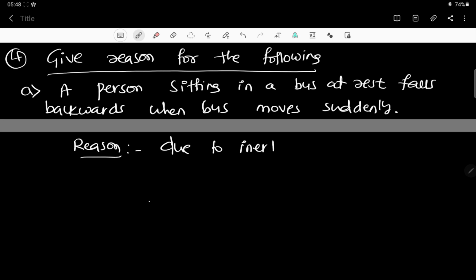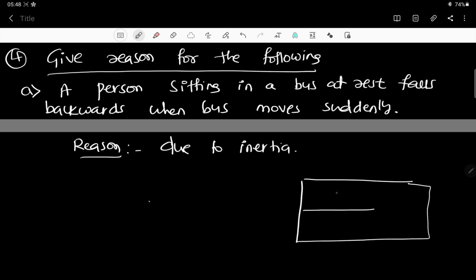If they're asking you to explain, then you should explain. Now look at this. There is a bus like this. All the different seats have been made in this bus. Here is the steering wheel, and here the driver is sitting and driving the bus. Now a person is sitting here, for example. Now this bus was at rest.